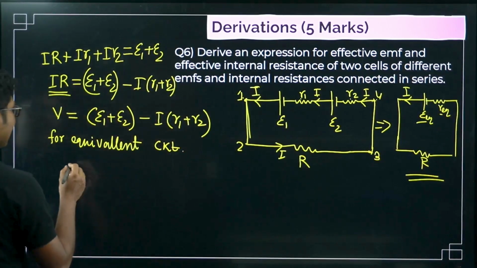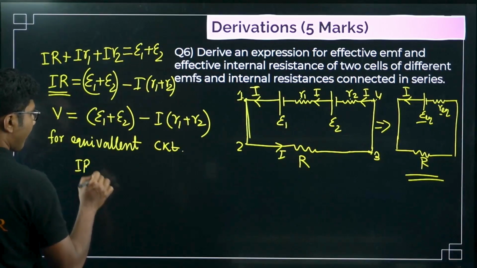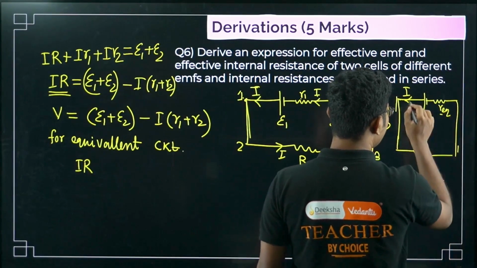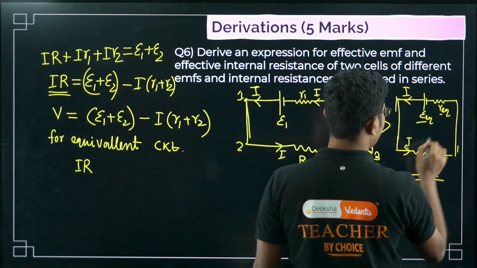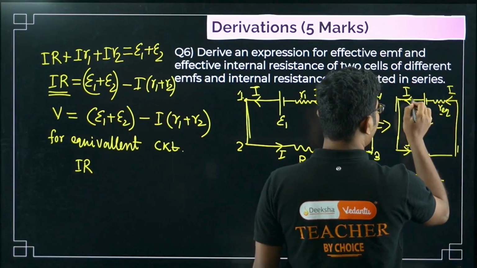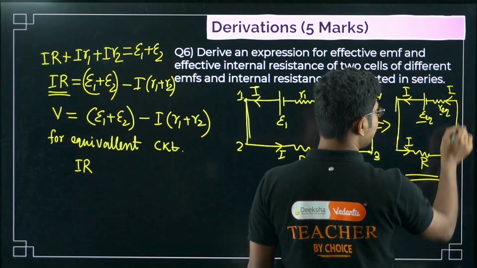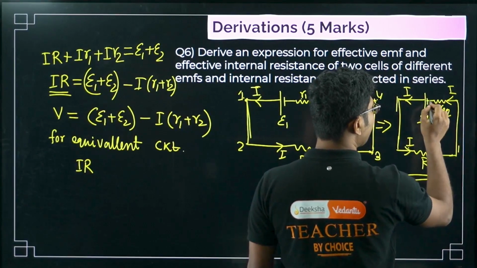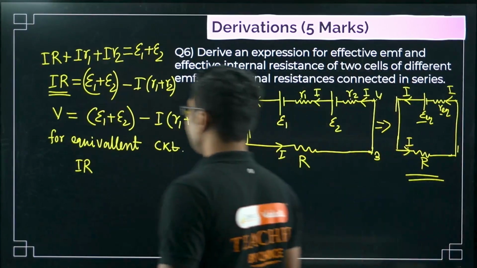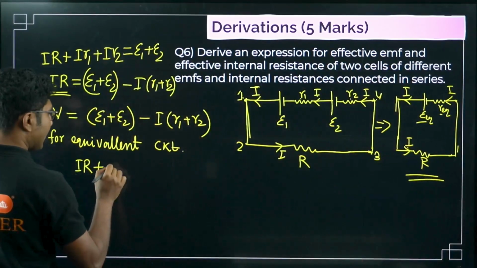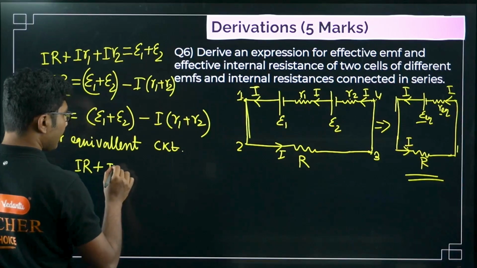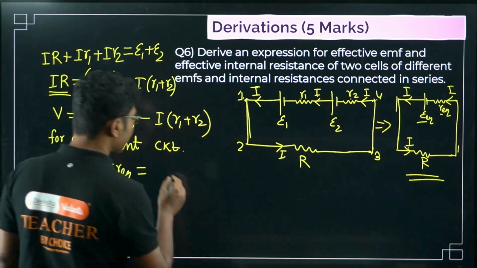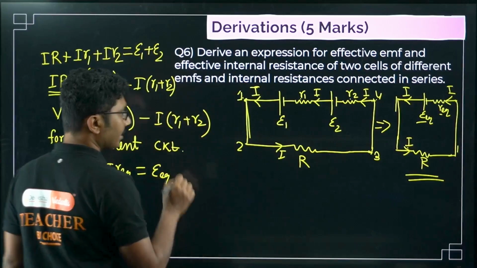So we can say that IR, now in this case again we can apply the KVL, I into R. Now first this resistance, there is no resistance here, IR in the same direction. Now R equivalent into I, this is also in the same direction, right? By now I hope you have understood what we are doing, equals epsilon equivalent, right?